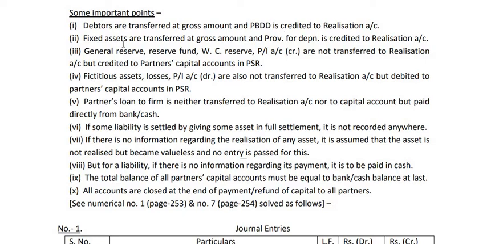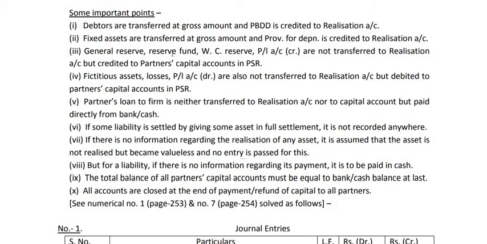Similarly, for fixed assets, when fixed assets are given and their provision for depreciation is given, we will do the same thing. That means the fixed asset gross amount is transferred to the debit of realization account and provision for depreciation is transferred to the credit of realization account. Then general reserve fund, workmen compensation reserve, P&L account credit balance are not to be transferred to realization account, but they are credited to partners capital accounts in their profit sharing ratio.